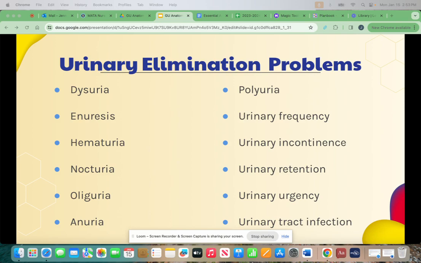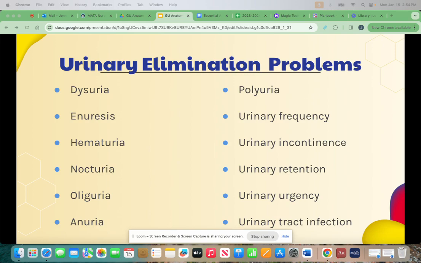Urinary frequency refers to when people void at frequent intervals. It can be caused by excess fluid intake, urinary tract infections, pressure on the bladder, and some medications. Urinary incontinence is the involuntary loss or leakage of urine. It can be caused by trauma, disease, urinary tract infections, reproductive or urinary tract surgeries, fecal impaction, constipation, and not being able to get to the bathroom on time.